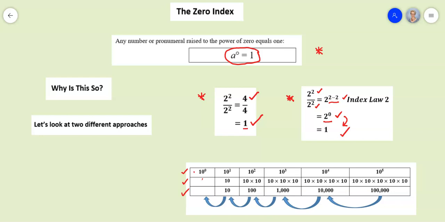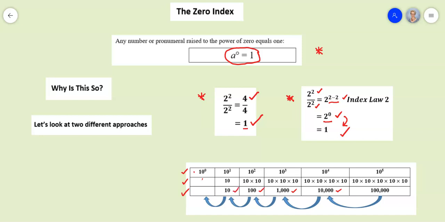We can also see that with the numerical values in the third row, in each case I'm dividing by 10. 100,000 divided by 10 gives me 10,000. 10,000 divided by 10 gives me 1,000. 1,000 divided by 10 gives me 100. 100 divided by 10 gives me 10.